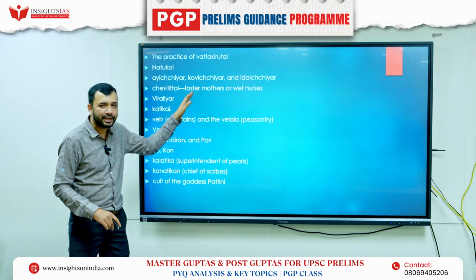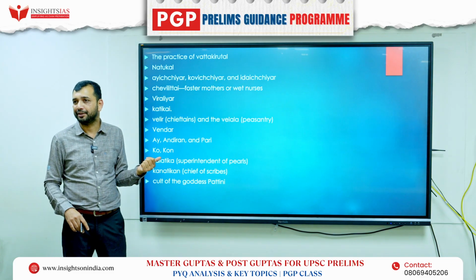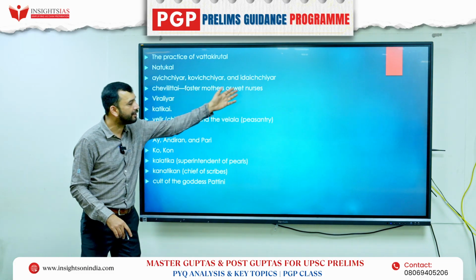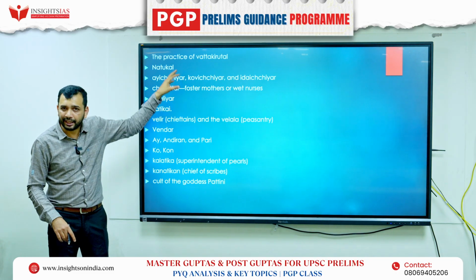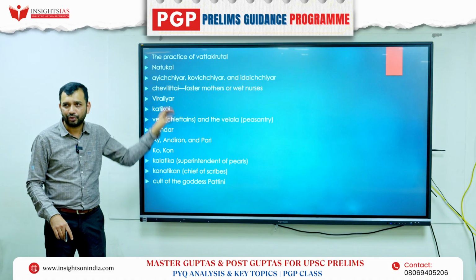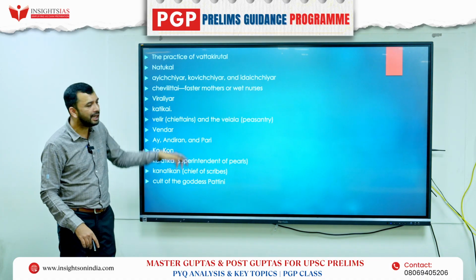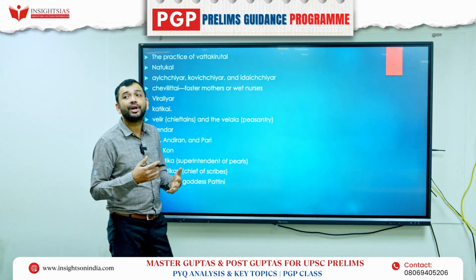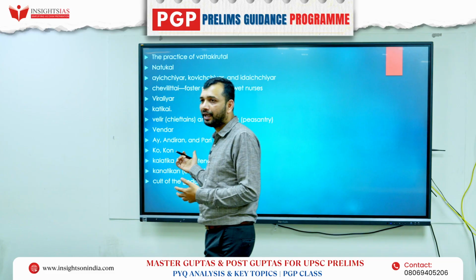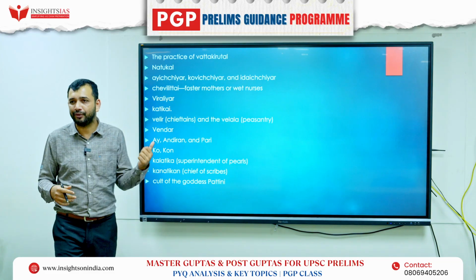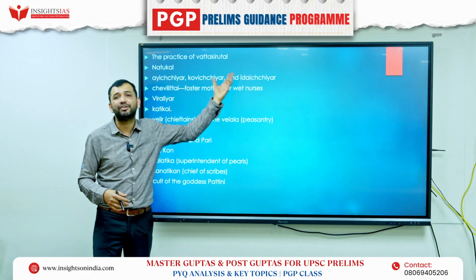Similarly, women had different roles. There were women poets in the Sangam age. Along with that, foster mothers or wet nurses were there, called Chevittai. Different terminologies like that are there, and you are supposed to just know them. Similarly, Viraliyar are the girls who are dancers, the bard dancers, called Viralayar. Like that, various terminology has been used. Ayar, Koviyar, all these are shepherds, right?